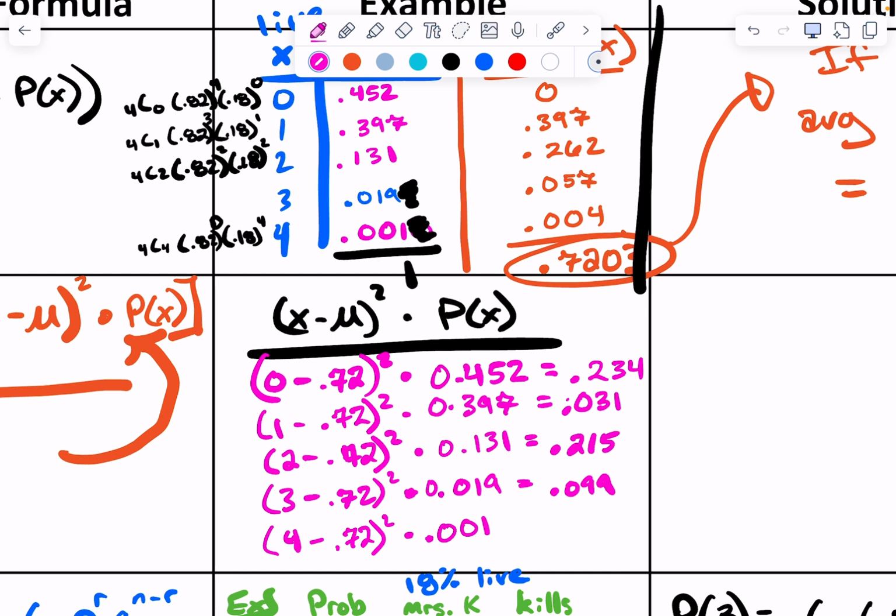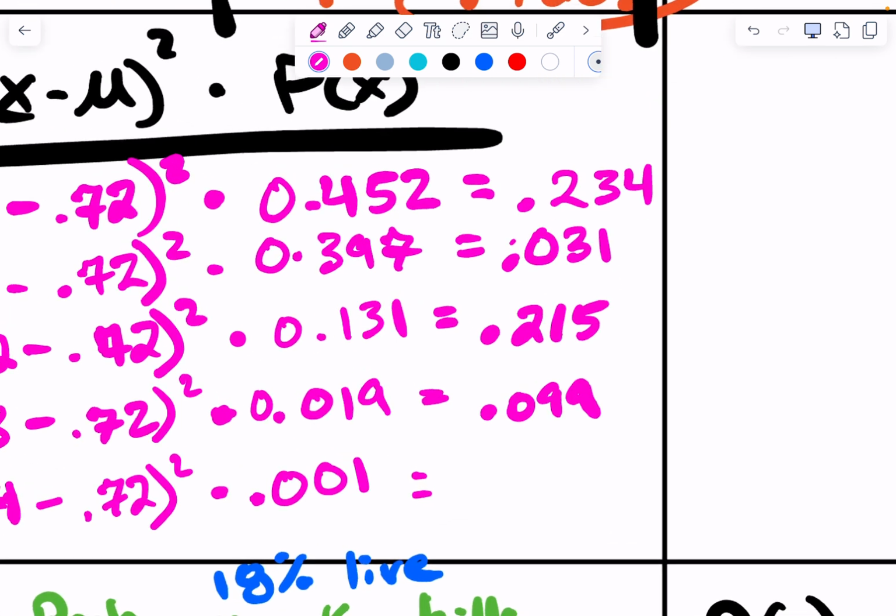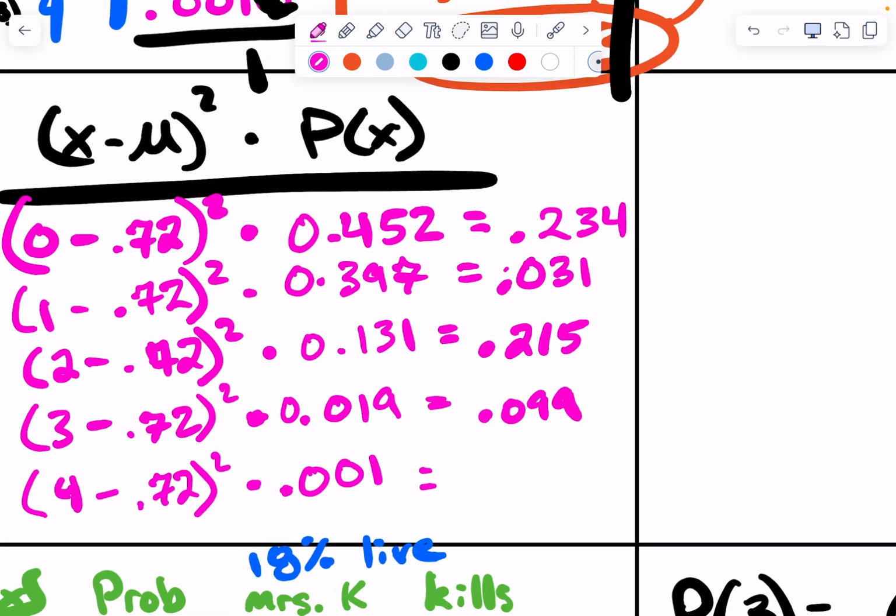It's 0.099 for number 3. They can't read my handwriting, that's what they're asking for. The last one is 0.003. Okay.